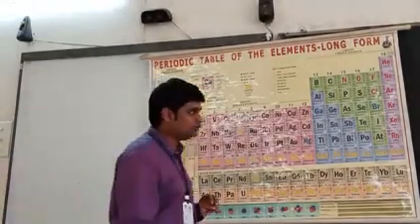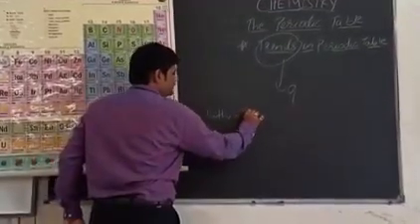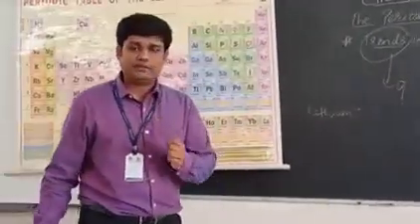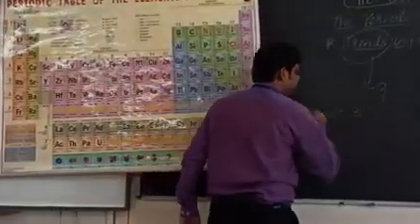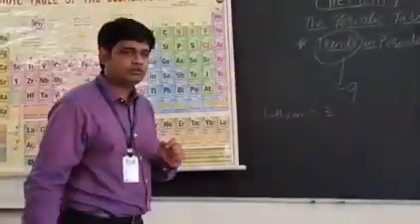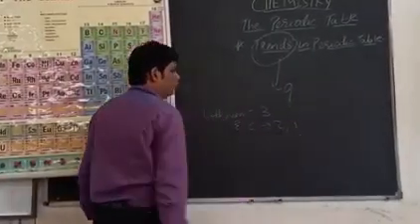So for that I draw the structure of lithium. Before that, you should know what is the atomic number of lithium. What is the atomic number of lithium? Very good. The atomic number of lithium is 3. What is the electronic configuration of lithium? So the electronic configuration of lithium is 2, 1.